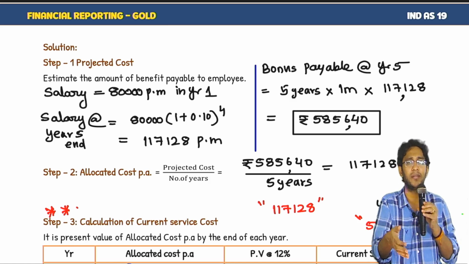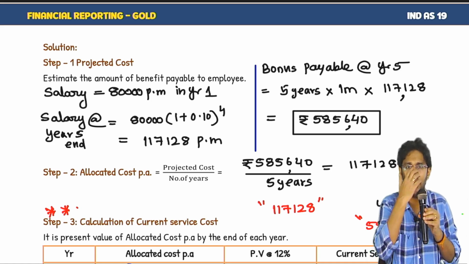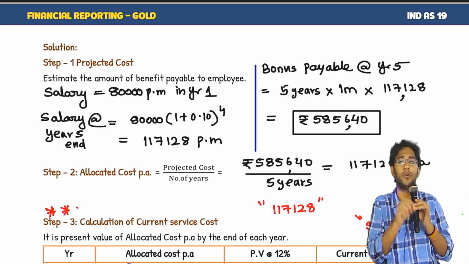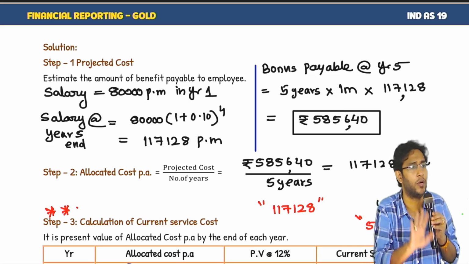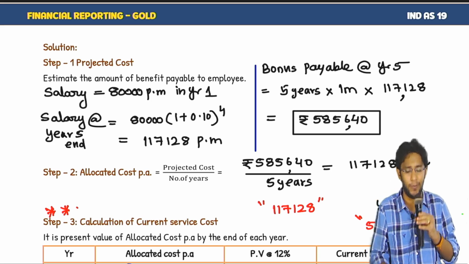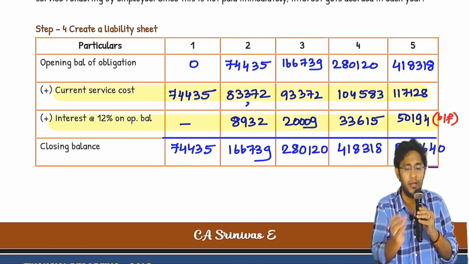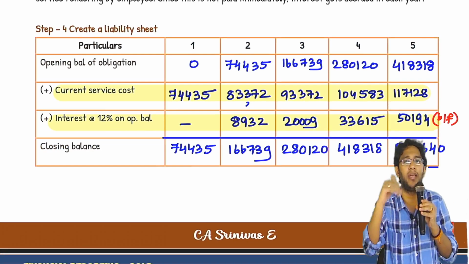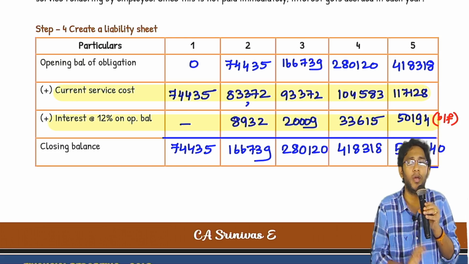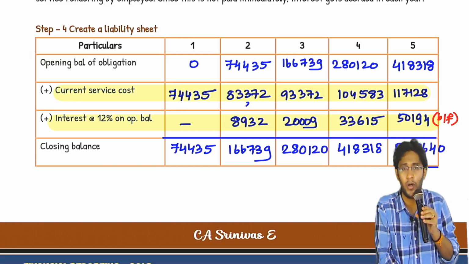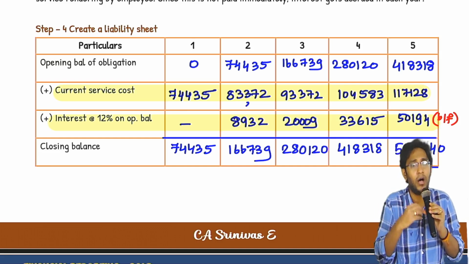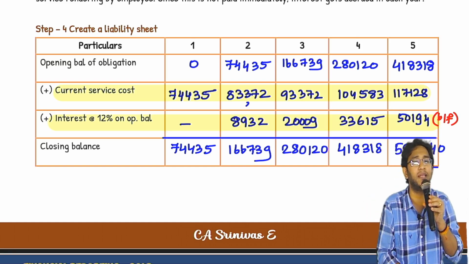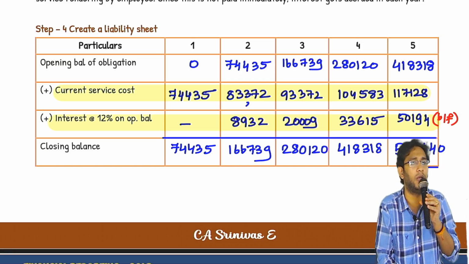But during this 5 years, if any time I understand that salary is going to increase at a different rate, that means his last drawn salary is going to change. When last drawn salary is going to change, the amount of bonus payable is also going to change, which means whatever liability I am accounting as per this liability sheet, it will only become 585,640, but I don't want 585,640 now. I want either a higher number now or a lower number. Do you agree that this is a change in estimate? Right. Now, in a hindsight, because of change in estimates, your liability either increases or decreases. That is either an actuarial gain or an actuarial loss.